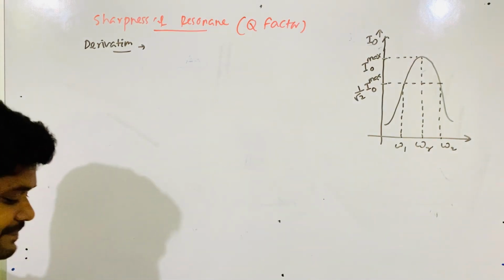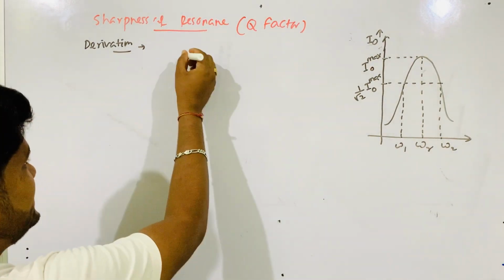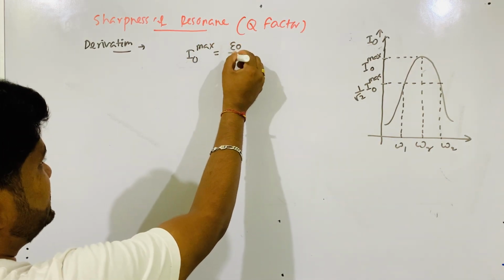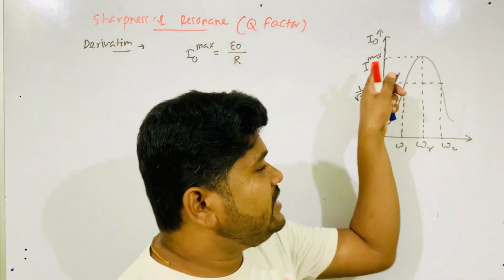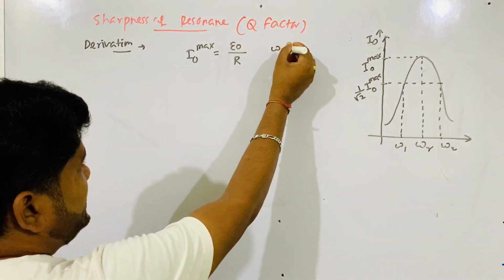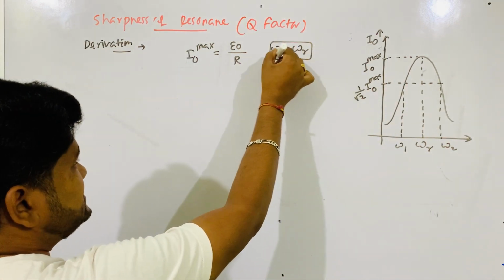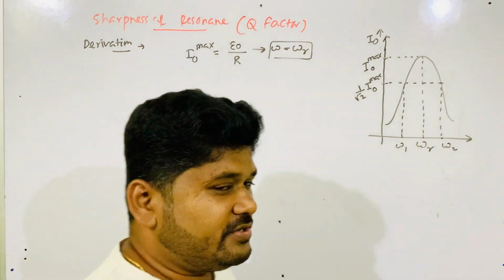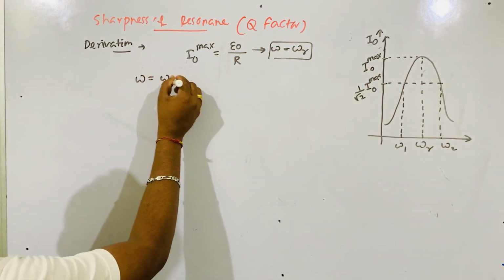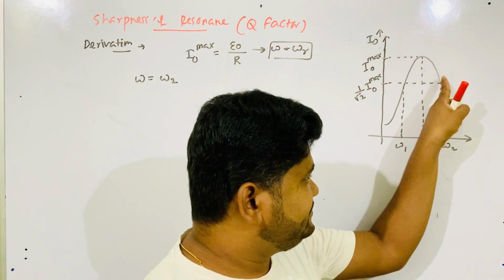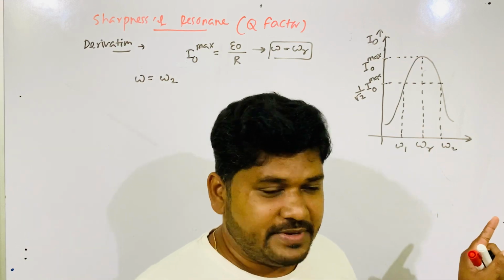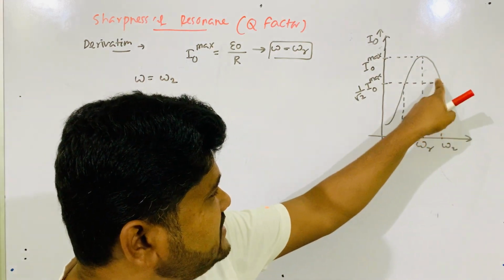So now let's derive it. What is the expression of I naught max? All of you know that, E naught by R, because this happens during resonance, when omega is equal to omega R. When the frequency is resonant frequency, then I naught max is equal to E naught by R. But when omega is equal to omega 2, I am taking this side. I can take omega 1, no problem, but I am taking omega 2 so that I will get a positive value.